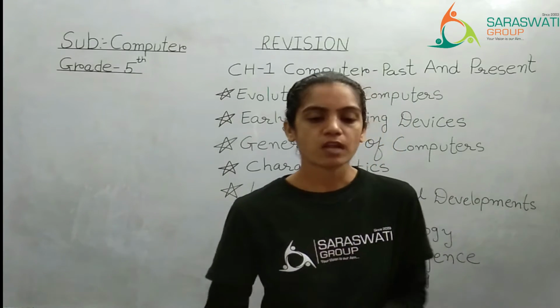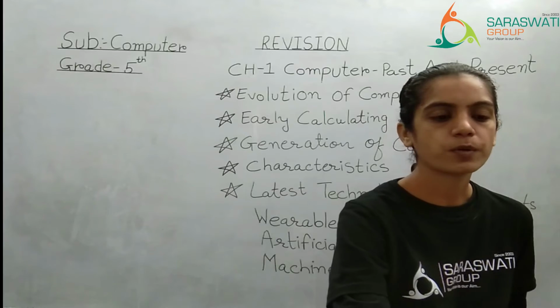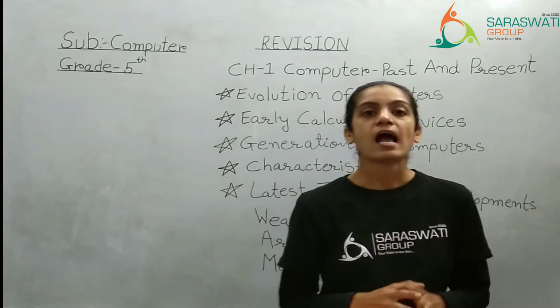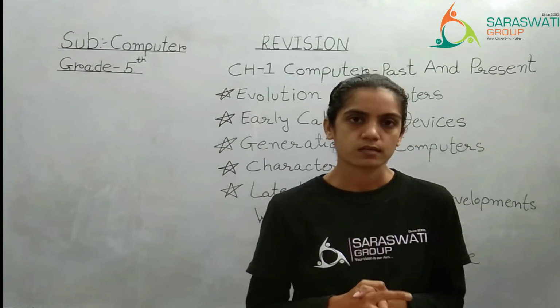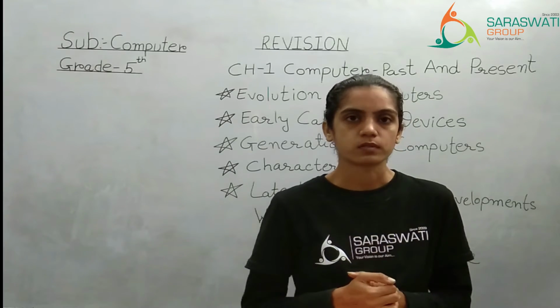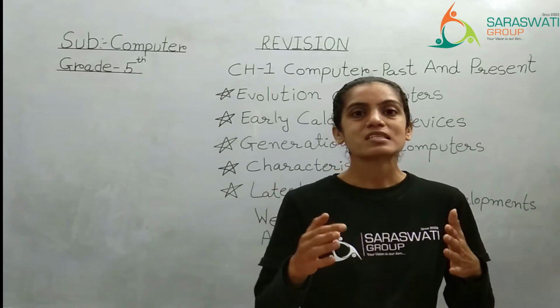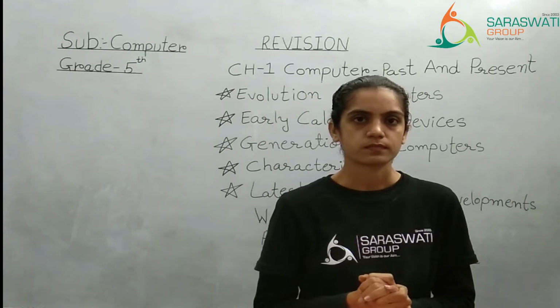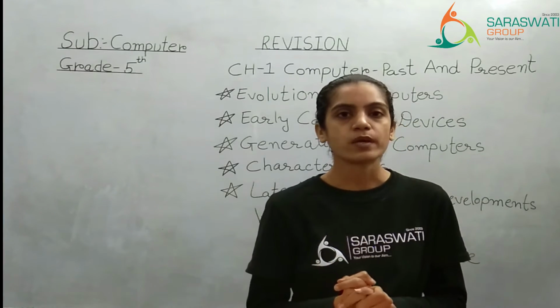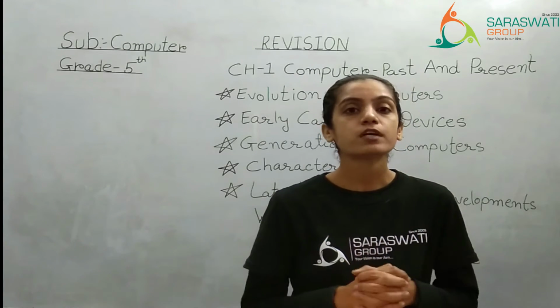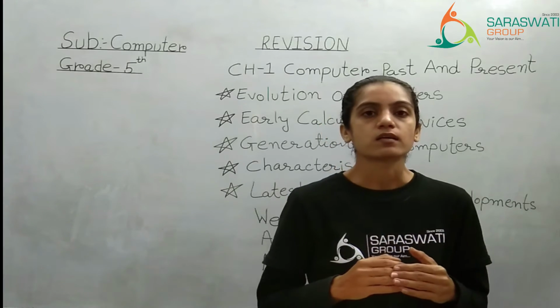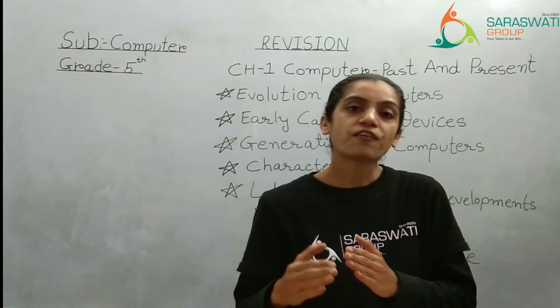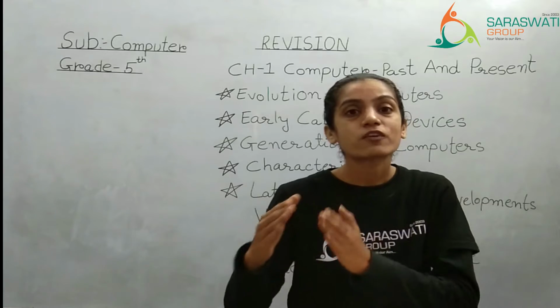And then they developed the second generation of computer, in which they used transistors in place of vacuum tubes. So the size decreased. Some programming languages like COBOL and Fortran were used. So the speed as compared to the first generation increased.